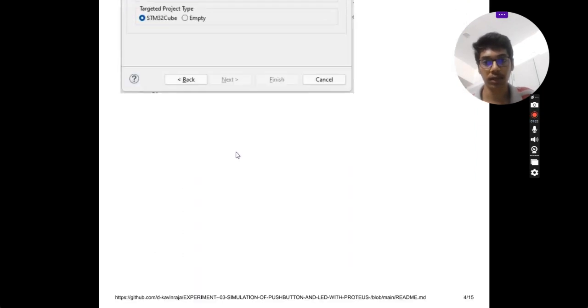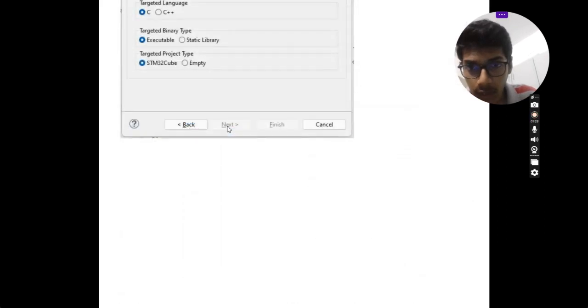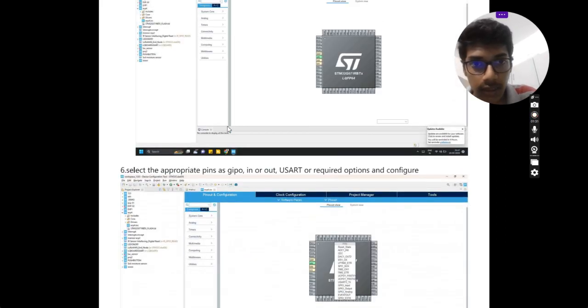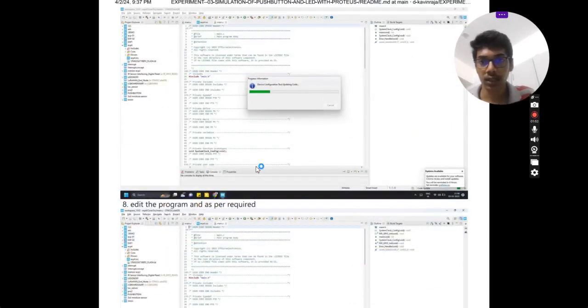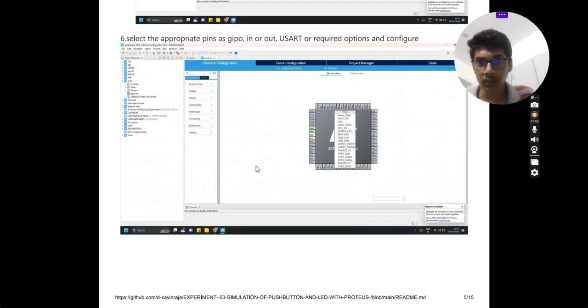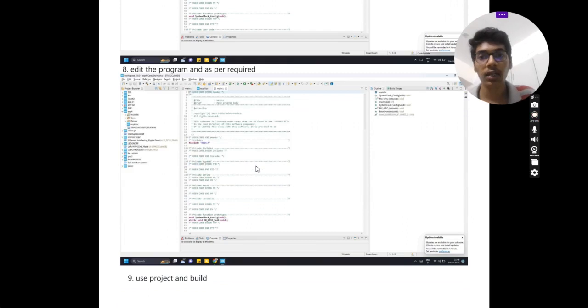So after installing, you can see the IOC integrated circuit, and you can see a circuit diagram of the board, and in the left side menu you can see System Core, Analog, Timers, Connectivity, Multimedia, etc. Here you need to select the appropriate GPIO instances for input and output interface, and you can select whatever input output tools you want here, and save all the changes.